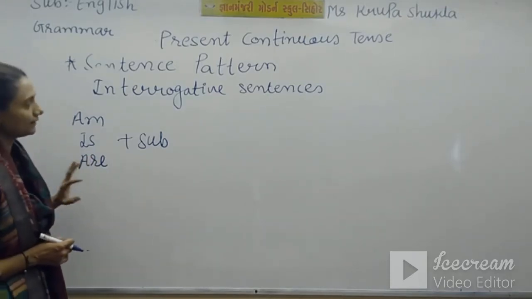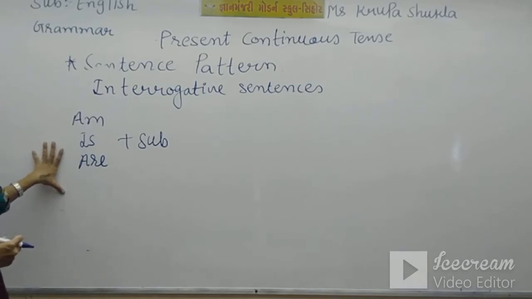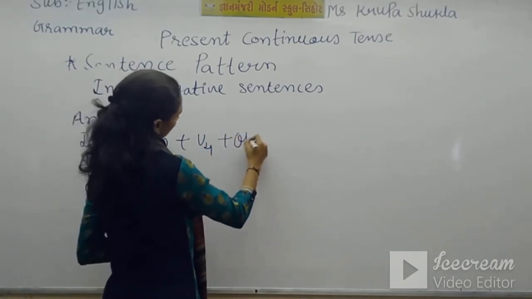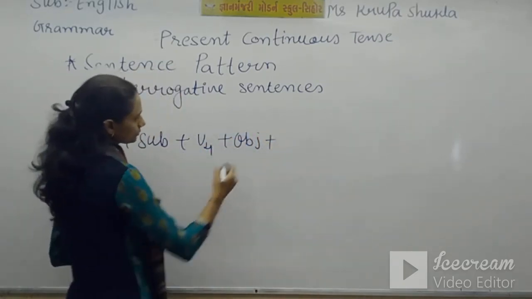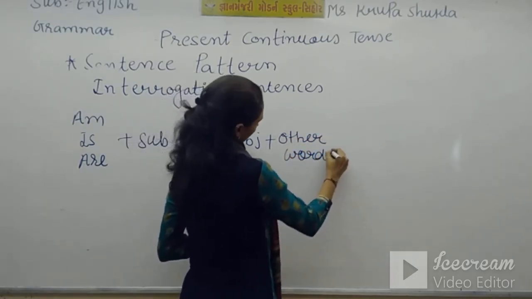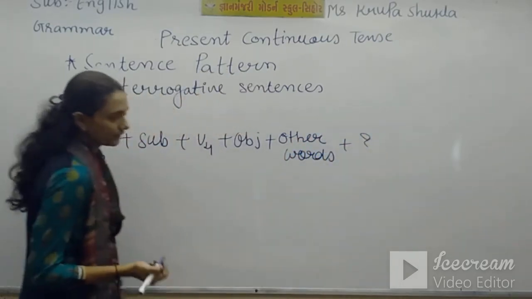Because we are making a question here, am, is, are comes first. After that subject, V4, object and other words. At last, the most important thing, question mark.